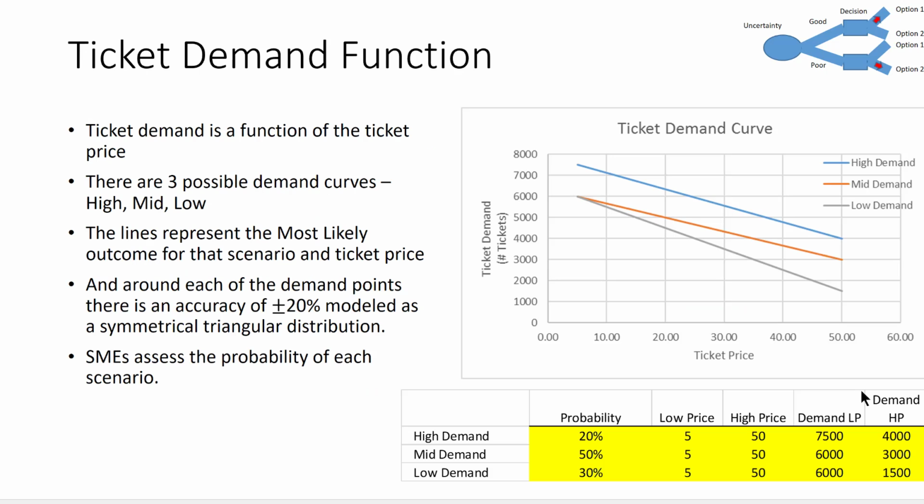Just briefly, the key issue here is the ticket demand. We've assessed that there are three different demand scenarios, as shown here in these three lines. In addition to that, there's a 20% uncertainty even when we know which line we're on. In our value of information analysis, we're going to assume that the information tells us which of these three demand lines we're on, but nothing about the 20% uncertainty.